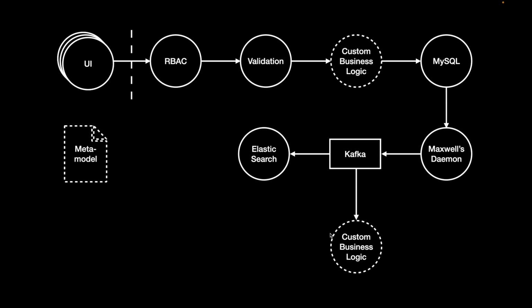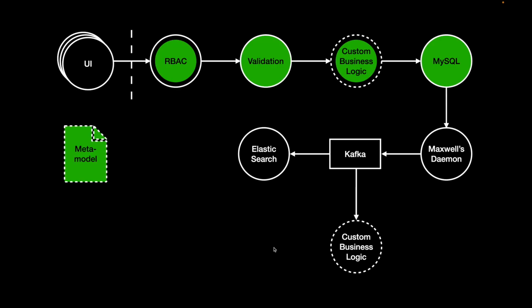From there, it flows to a MySQL operator that writes the model tree into the database, and that gets picked up by Maxwell's daemon, and that operator will convert the output of MySQL into a model tree again and write it into Kafka. And from there it gets picked up by the Elasticsearch operator and written to Elasticsearch. At the bottom is custom business logic that can again pick up this model tree from Kafka and do what it needs to do with it.